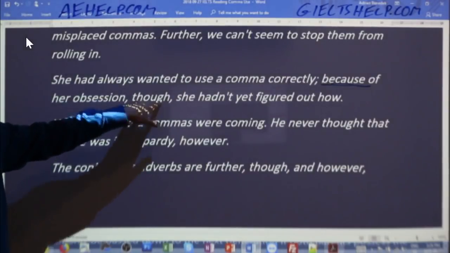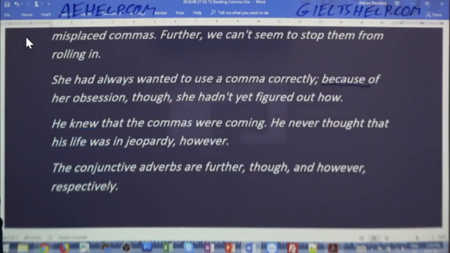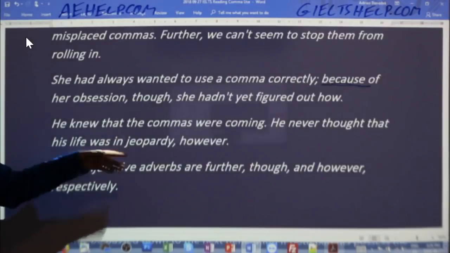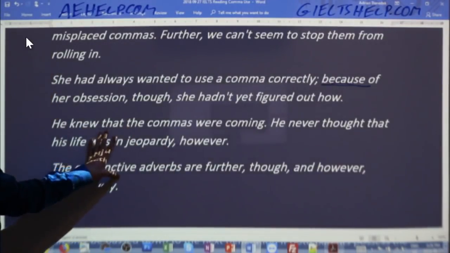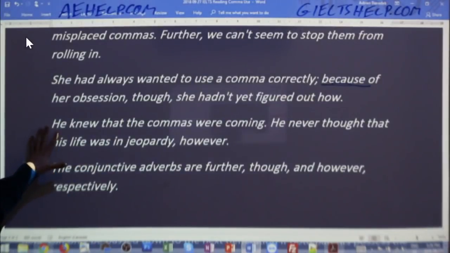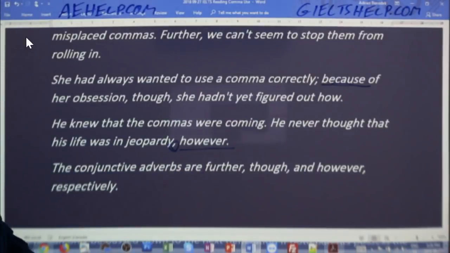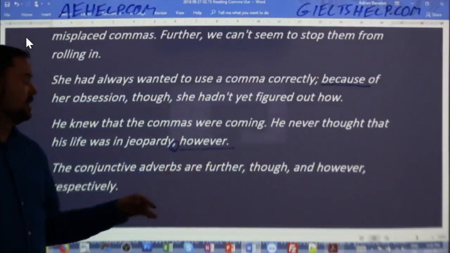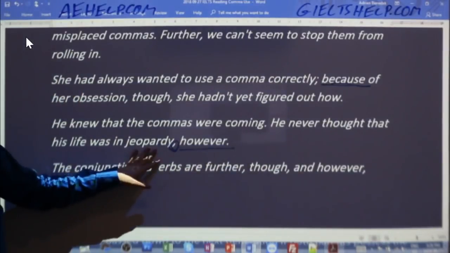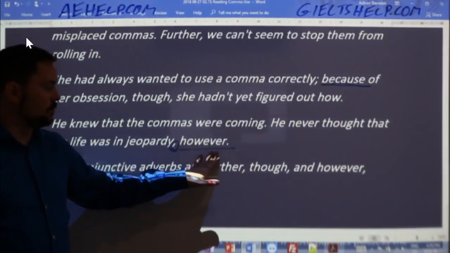This one, inserted into the middle of a sentence, is followed by a comma. Those breaks are very important. And then here, this is one I don't use so much, but some of my colleagues definitely like this style of writing. This is where you have the conjunctive adverb at the end, and here it's preceded by a comma. Okay? So he knew that commas were coming. He never thought that his life was in jeopardy, comma, however. Okay, so showing opposition to what he thought.